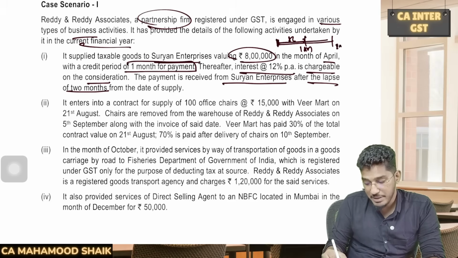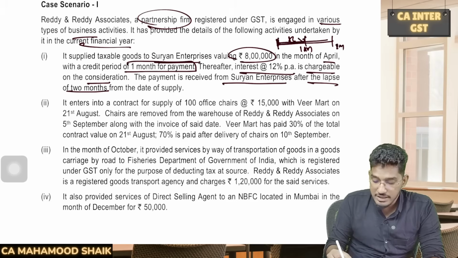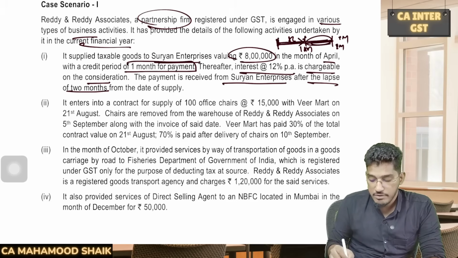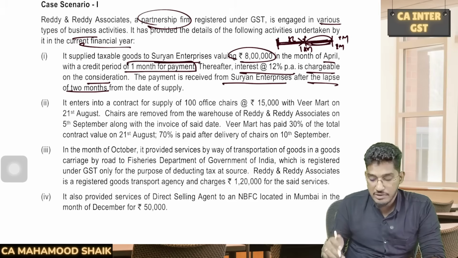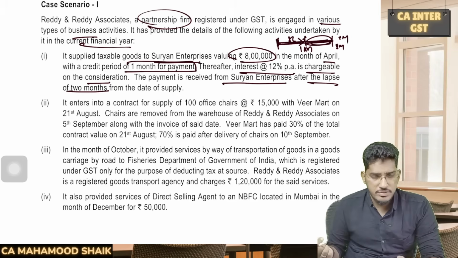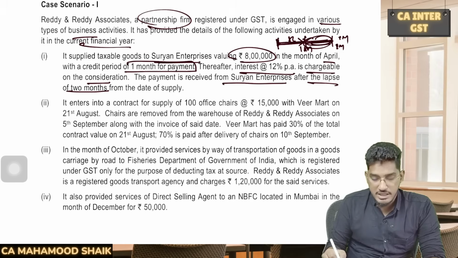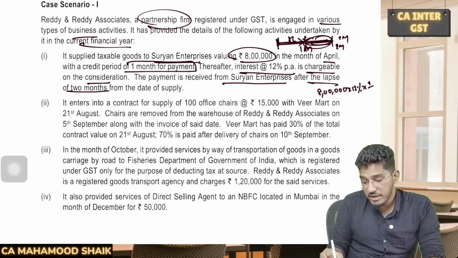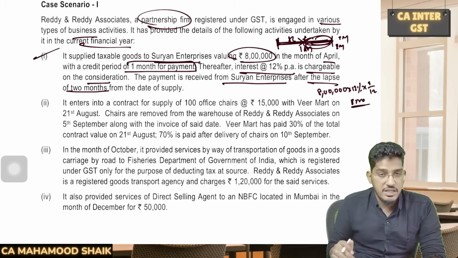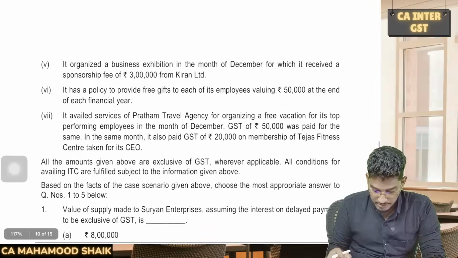So here he is making the payment. So 1 month credit period is given. He is making a delayed payment of only 1 month. Why? Because he is making payment after 2 months from the date of the supply, but within that 1 month credit period is automatically allowed by the supplier only. Only 1 month of delay he is making. So will that interest also be added to the value of supply? Yes. So what is the amount of interest? 8 lakhs into 12%. For only 1 month, it will come to 1%, which will come to 8,000. So total value of supply here will be 8 lakh 8,000.